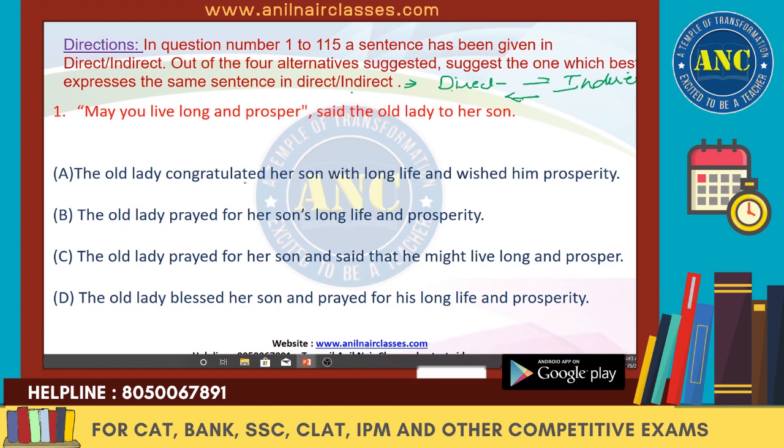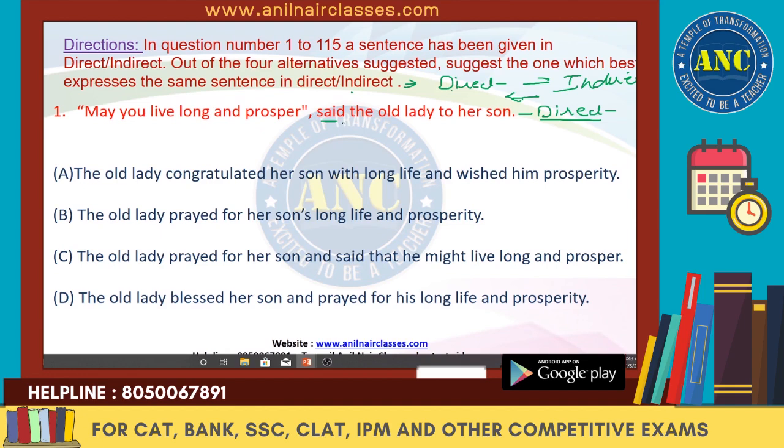It says, "May you live long and prosper," said the old lady to her son. This is the direct speech. Now we have to change it to the indirect speech, right? This is the past. Now what type of sentence is it? Here somebody is giving you blessings, right? So she is blessing her, that may you live long and prosper.